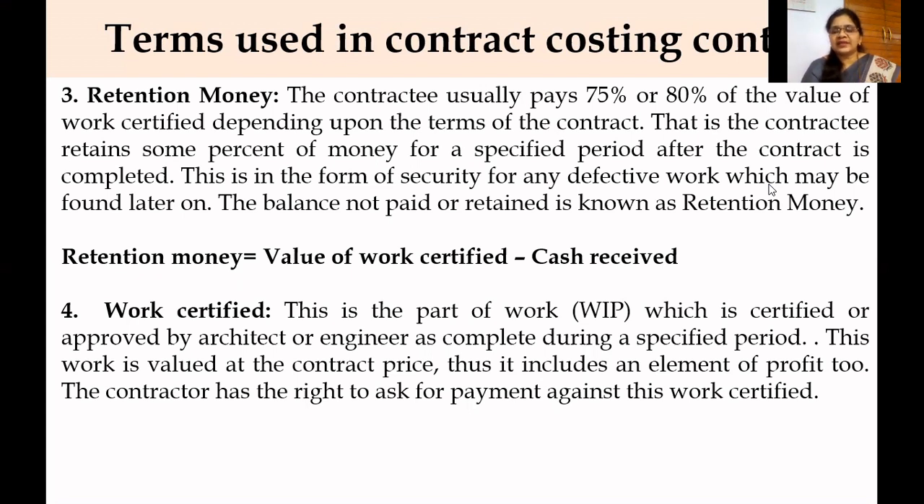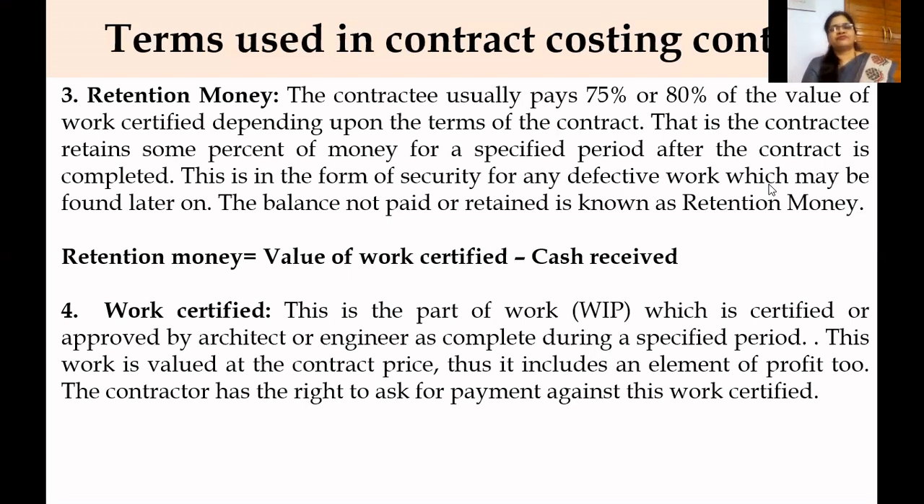So when the architect gives a certificate or approval that so much work is completed, that is called work certified. The work is valued at the contract price, so it includes an element of profit too. The contractor has the right to ask for payment against the work certified. Work certified is nothing but how much work is completed, and that is being certified by the architect.